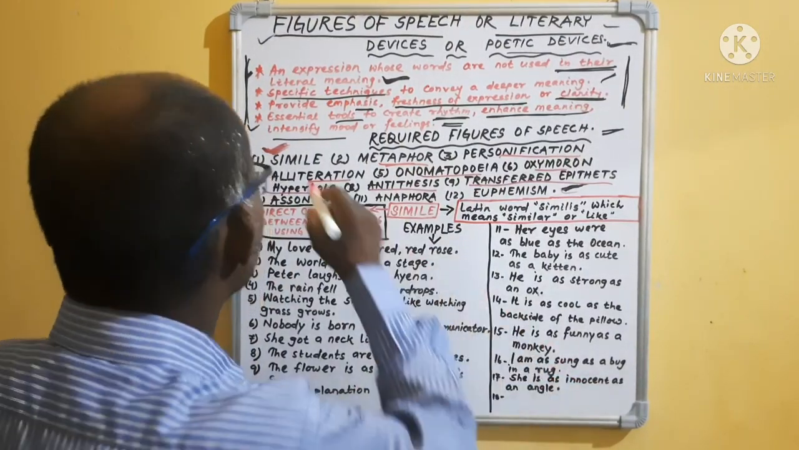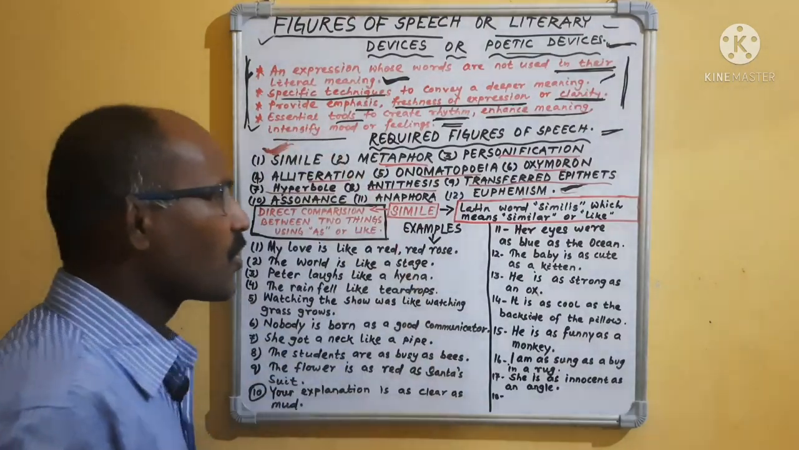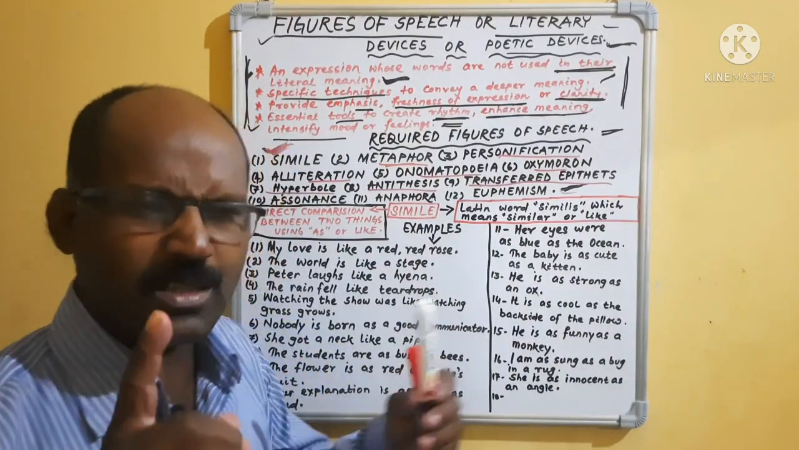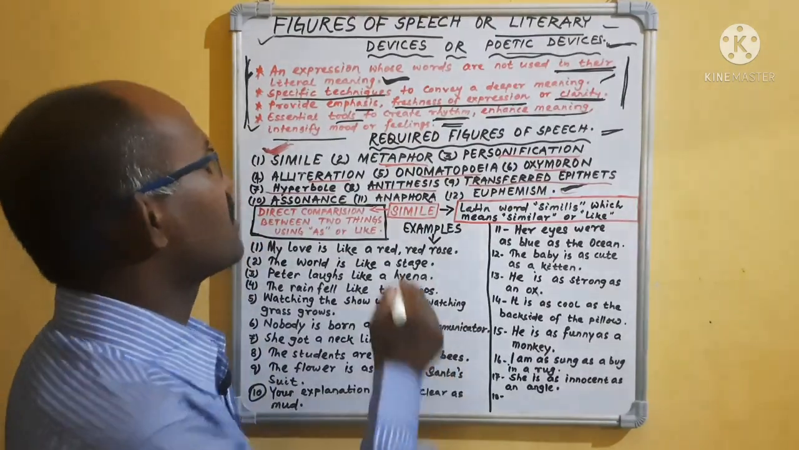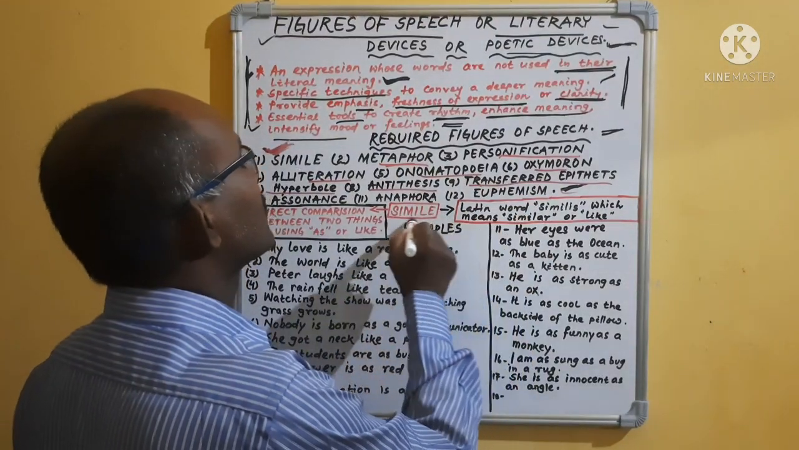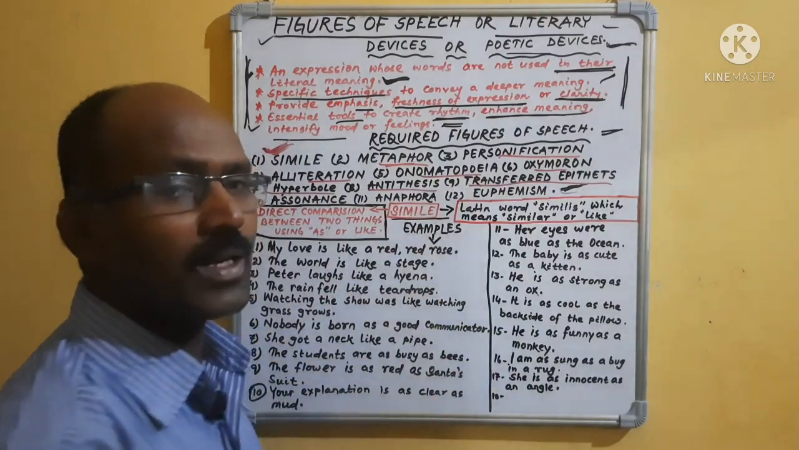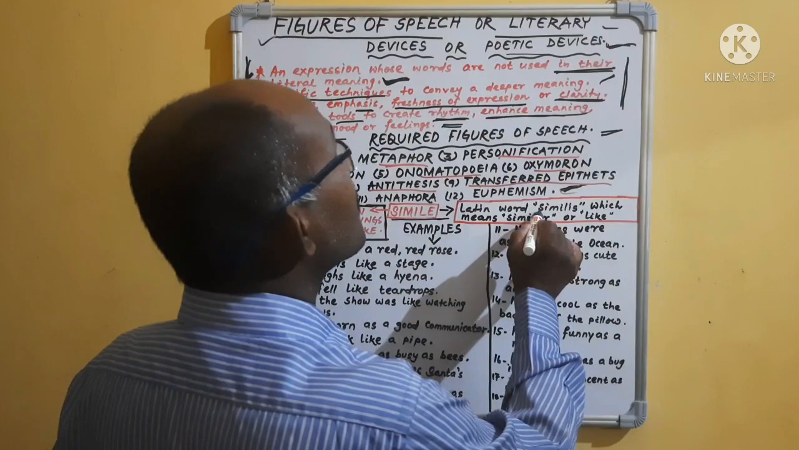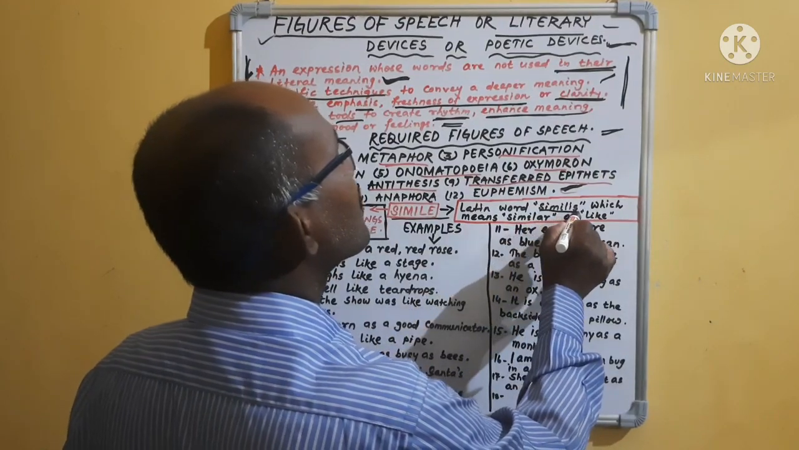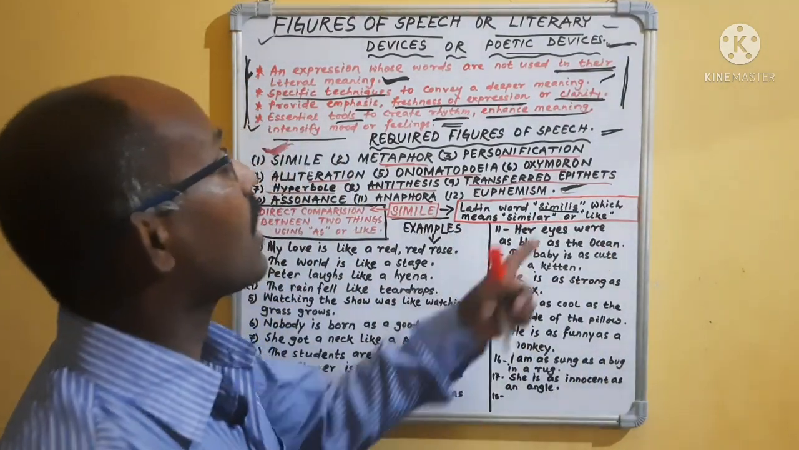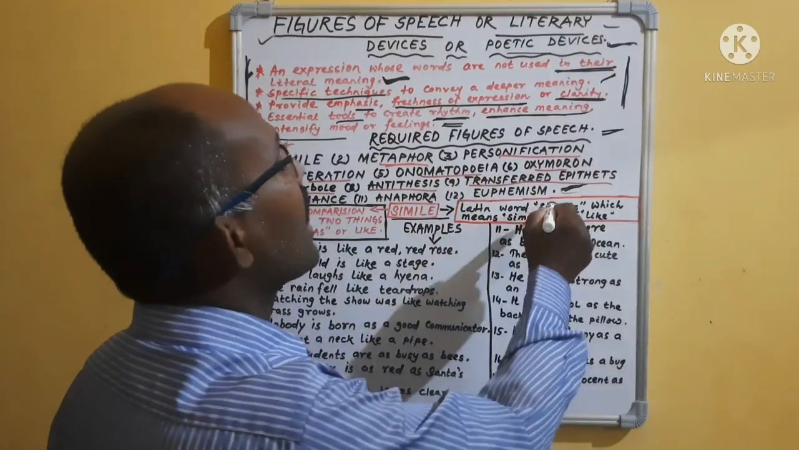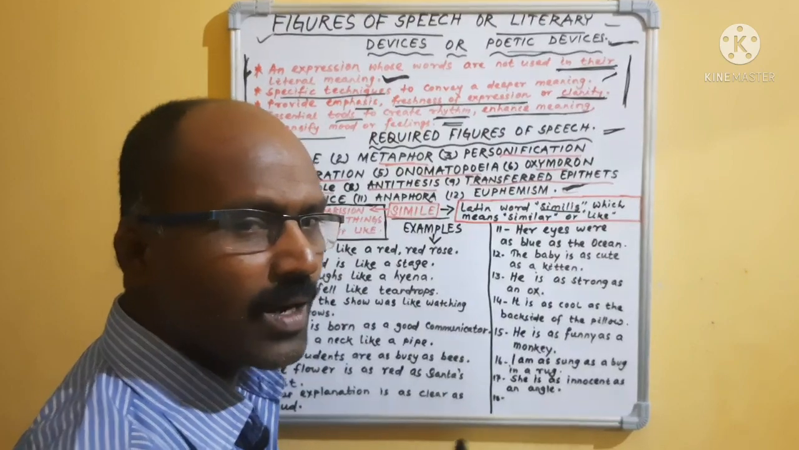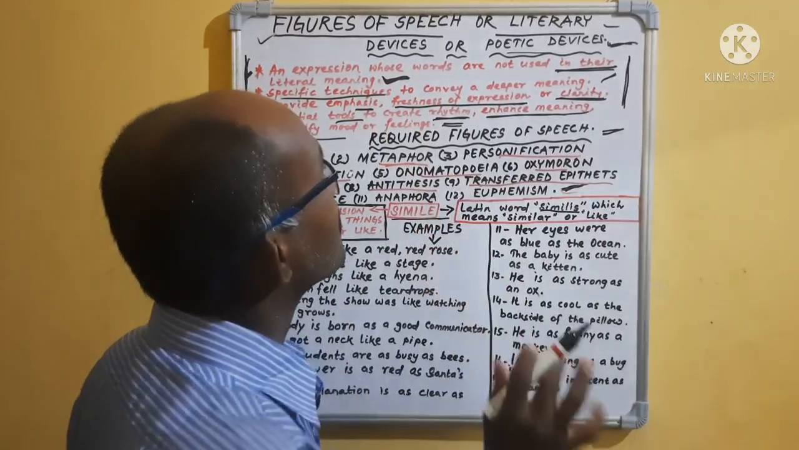First figure of speech is about simile. Now we will know what is simile. My dear students, please remember simile is a Latin word. Okay? Which word? Latin word. And that Latin word is similes. The word simile has been derived from the Latin word similes. Okay, similes is the Latin word. From that word, simile word has been derived.